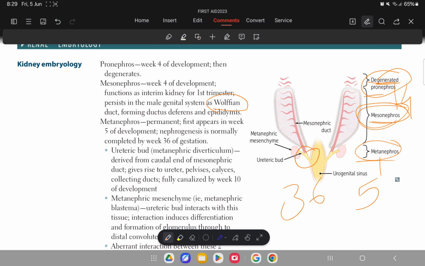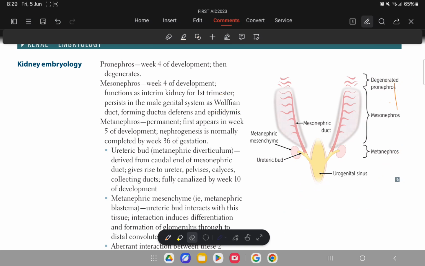Now let's see how the kidney will form. We have two main structures. One is the ureteric bud, which is from the caudal end of the mesonephros, and the second is the metanephric mesenchyme, which is from the metanephros. Due to interaction between these two, the kidney is formed.